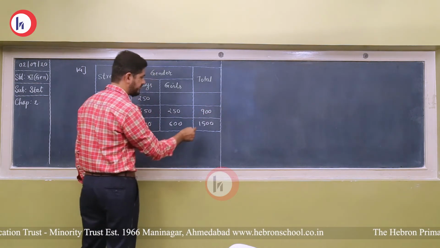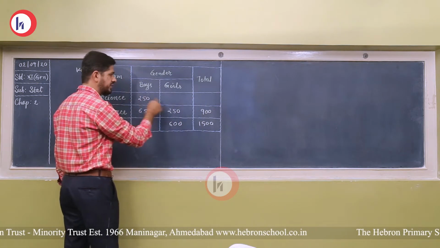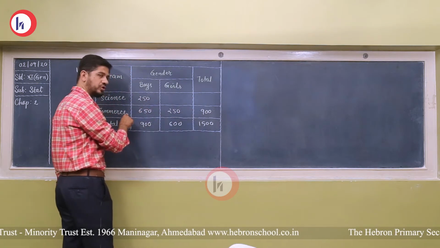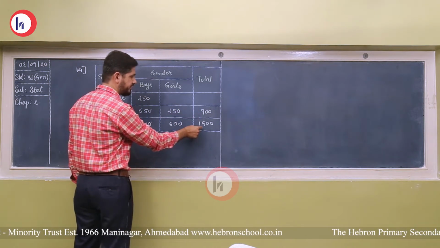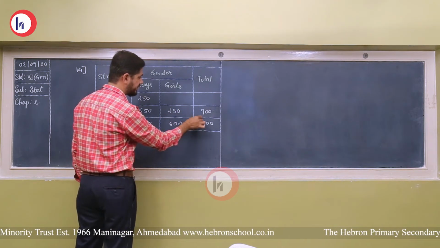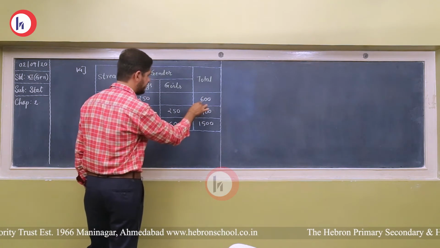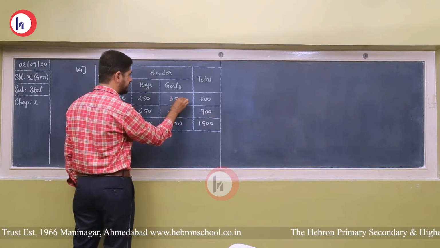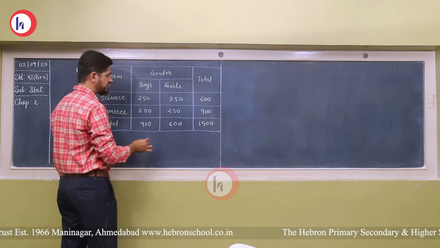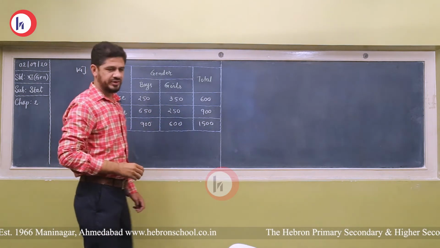As we know that 1500 is the sum of the total number of students studying in science and the total number of students who study in commerce. So the sum of these two blocks should be 1500. So 1500 minus 900 is 600, and finally 600 minus 250 will get 350. As you can check, 350 plus 250 will be 600.